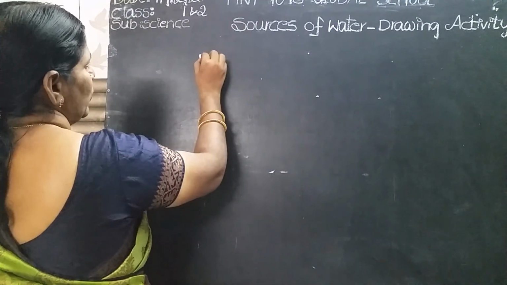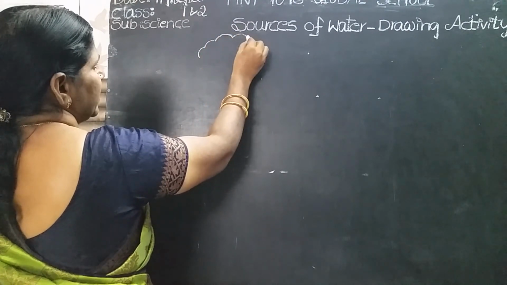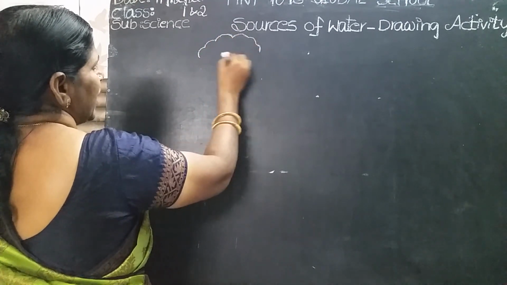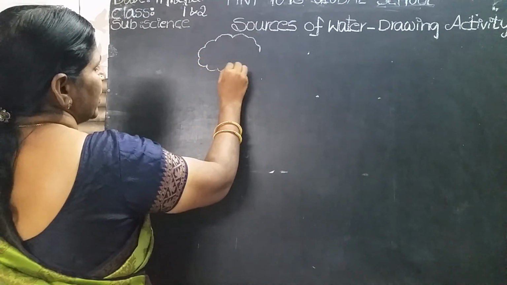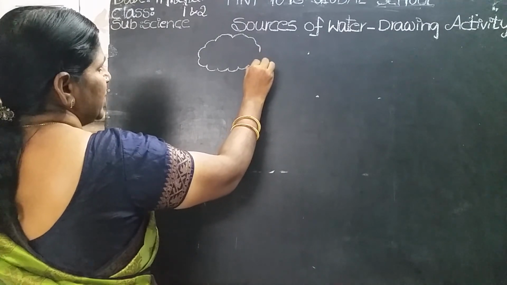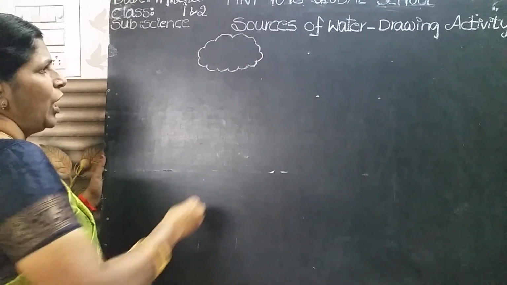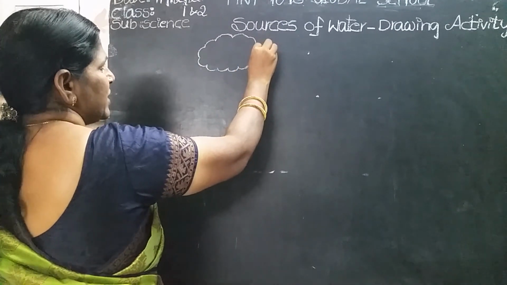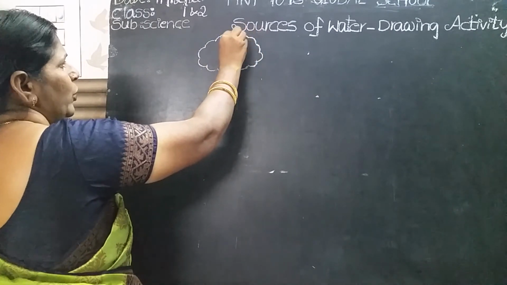Okay, see, Amma, how to draw the cloud. You know those fluffy white things in the sky? Yes, those are called clouds, no children. What are the fluffy white things? White things in the sky? Yes, those are the clouds. Clouds give us rain, no children. So come on, you can draw the cloud here.